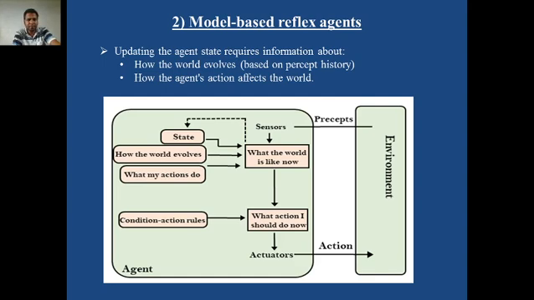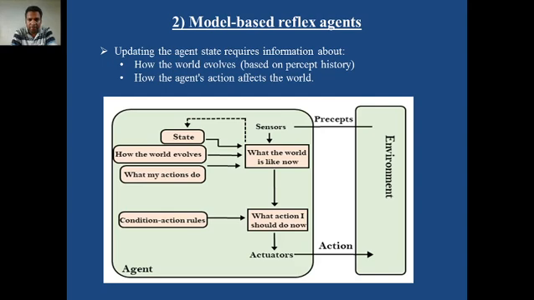It depends on two factors: how the world evolves, that means what the history shows you, what historical percepts are there, what actions were taken at that time, and how the agent's action affects the world, what happened in the environment after taking that action. So these are the two factors to update the agent's state.